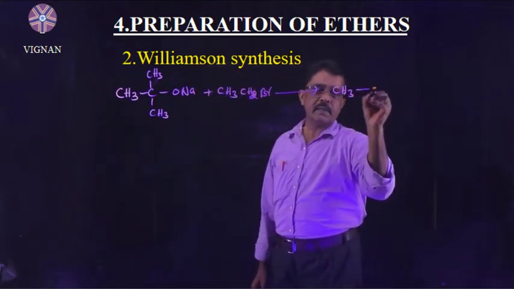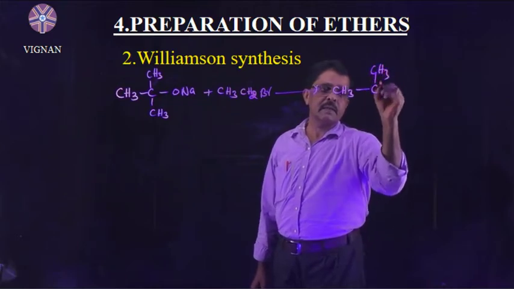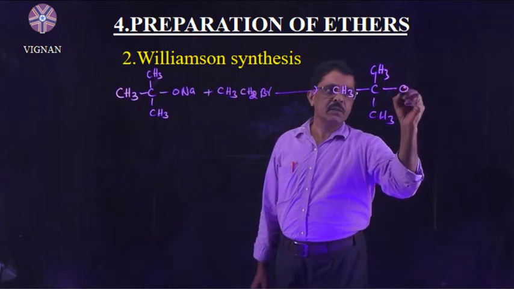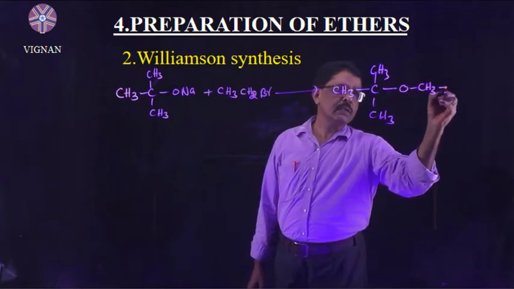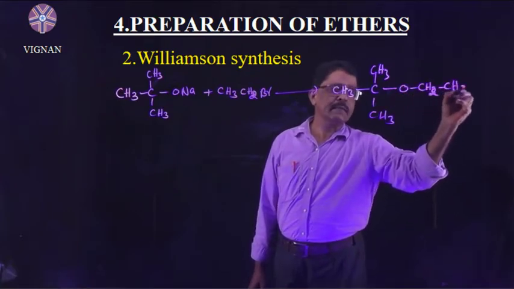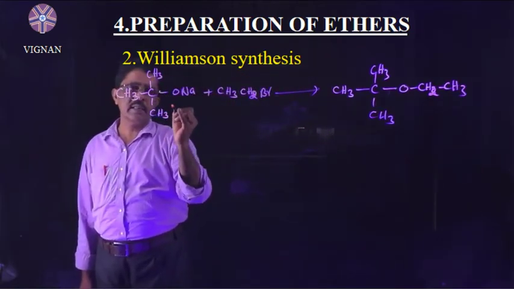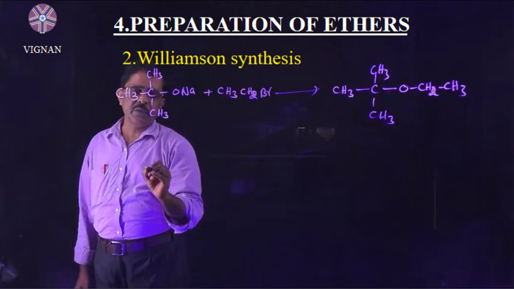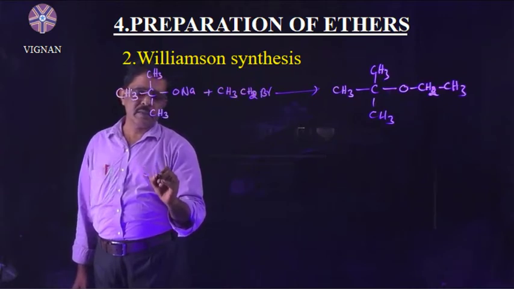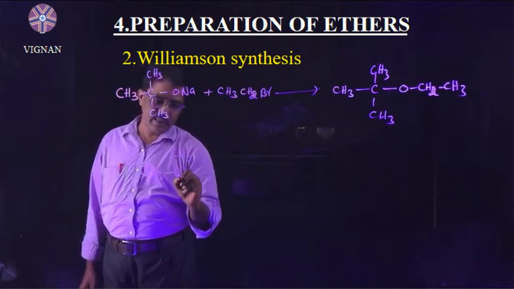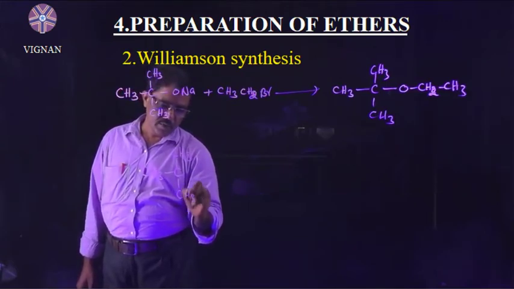This is the unsymmetrical ether, (CH3)3C-O-CH2CH3. This is a tertiary alkoxide ion. If you change this, it becomes a tertiary alkyl halide as a reactant.